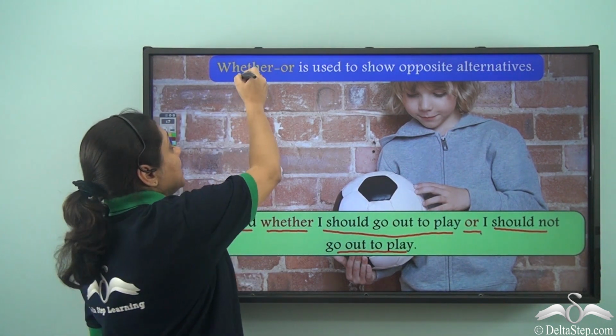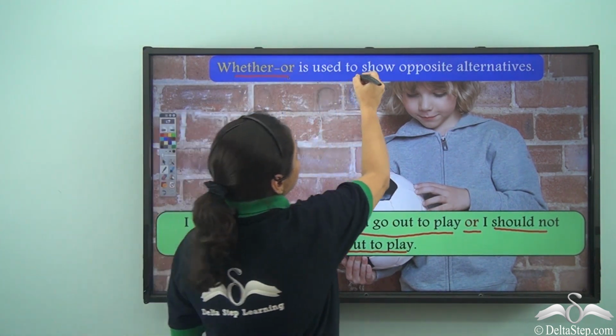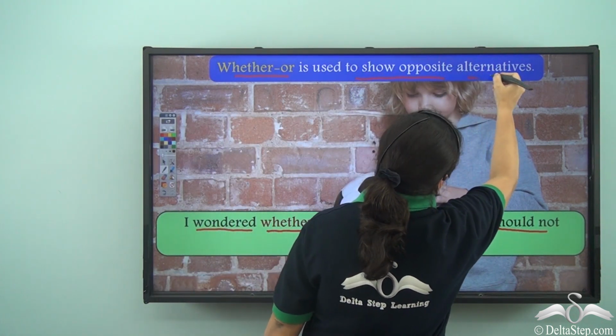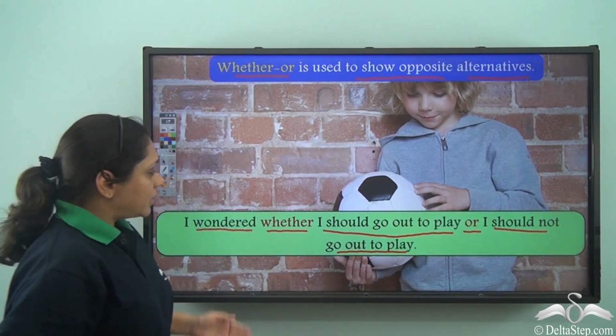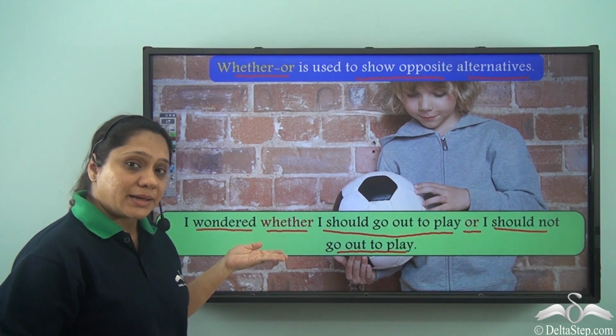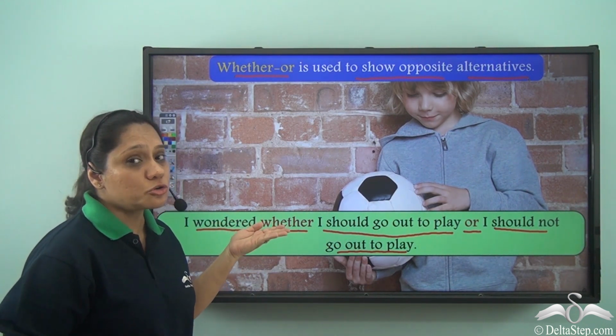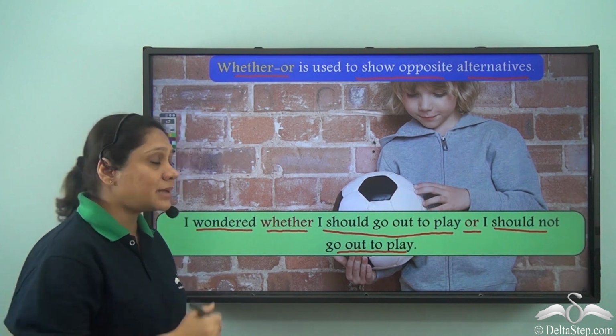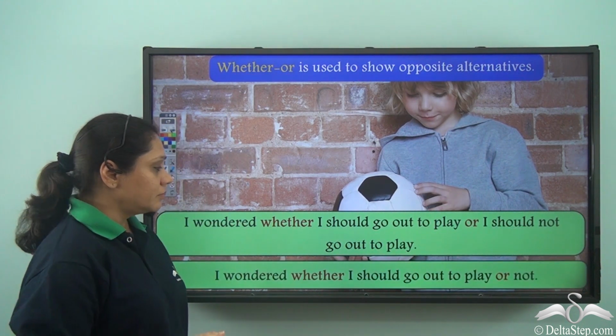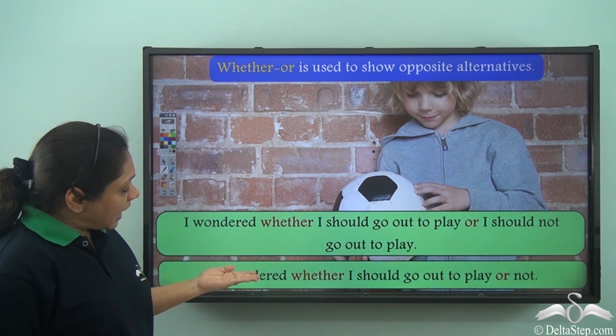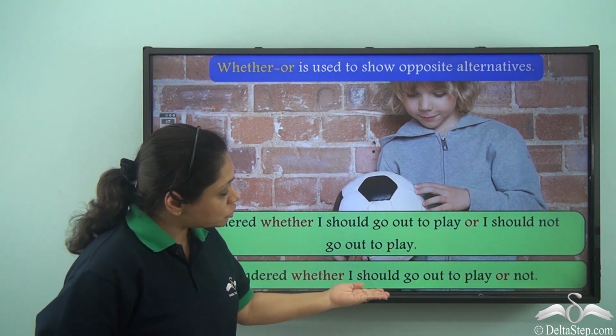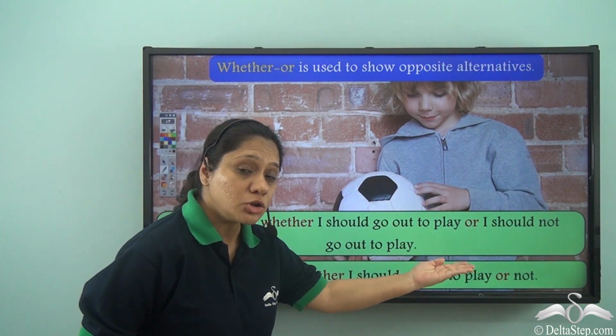We see that whether or is used to show opposite alternatives. Now, we can write this sentence like this, but we usually don't. How do we write this sentence? We write it as, I wondered whether I should go out to play or not.